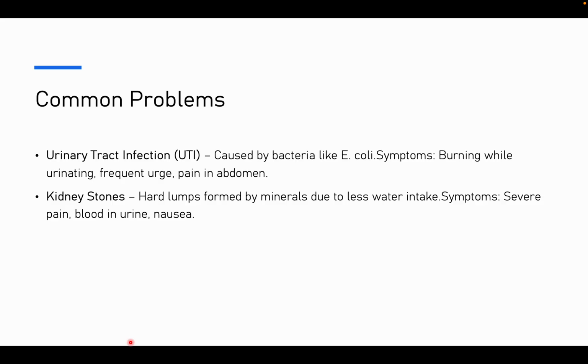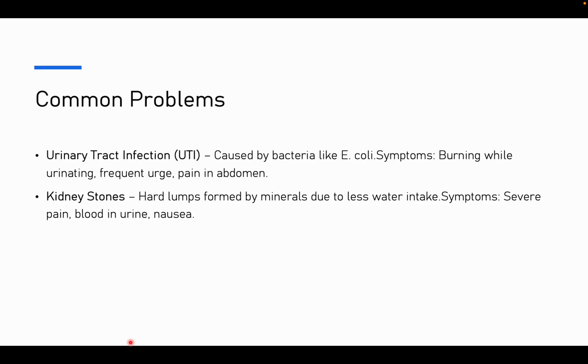One is UTI, which is caused by bacteria like E. coli. And how do you get to know? Frequent urination, or you feel like you want to urinate but it doesn't come, or pain in abdomen. Now, how does this E. coli enter your organ?